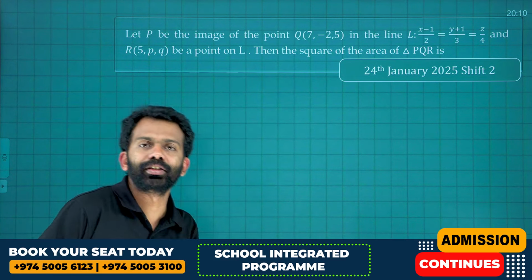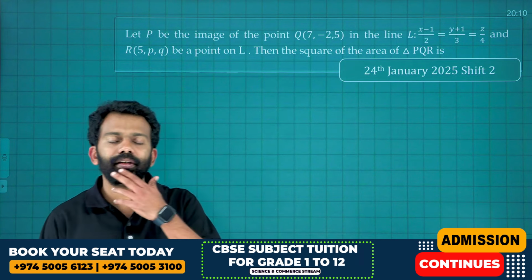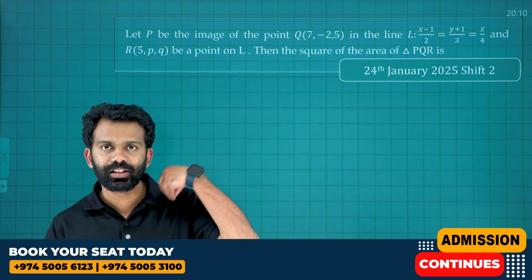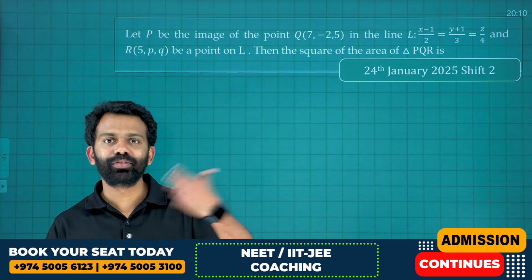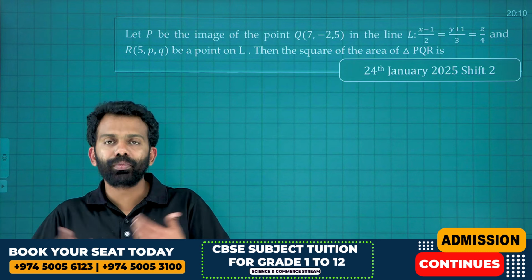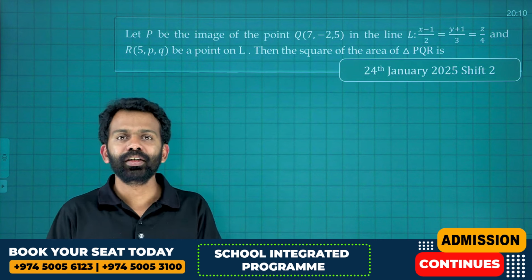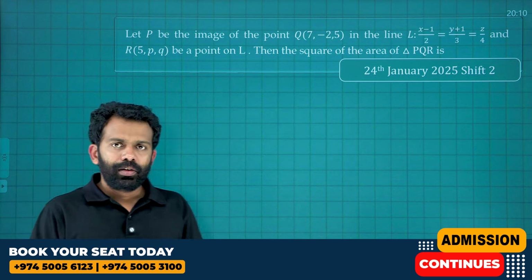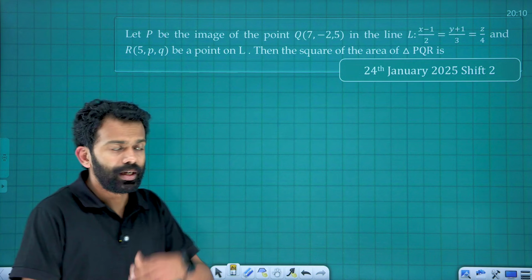The second question is shortest distance between skew lines. See, the two questions from image and the shortest distance between skew lines are being notoriously repeated year after year. It has started from 2023. In 2024, so many questions are there based on image and shortest distance between skew lines. Okay, I will give you some idea regarding this, and it's solved. You know how to solve this. Okay, let's try and solve this one.